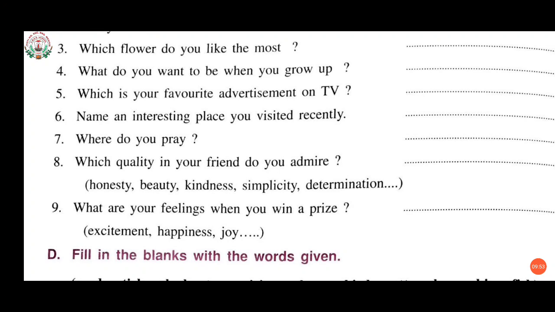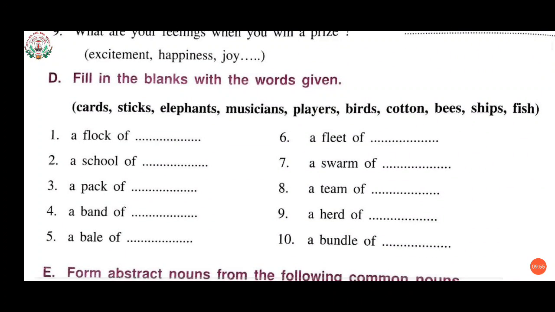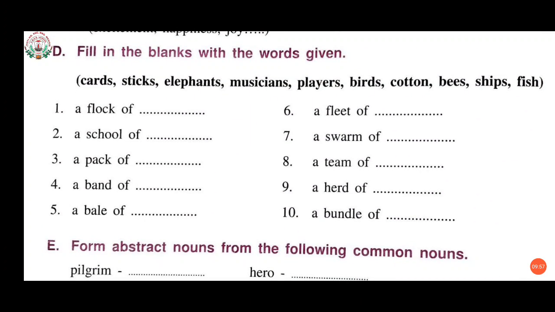Now come to D1. What is D? Fill in the blanks with the words given. Now options are given over here as you can see on top, and we have to select one correct option and write it in the blank. This one is collective nouns, like a flock of birds, you can say. Collective nouns means a collection. So first one is given, a flock of, you have to select from here, a flock of birds.